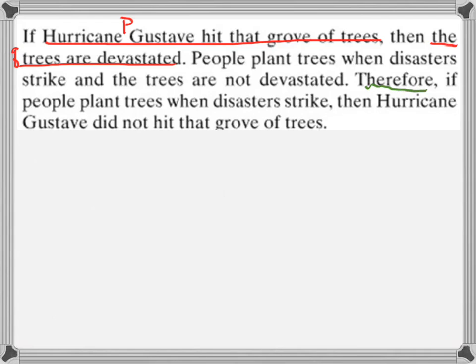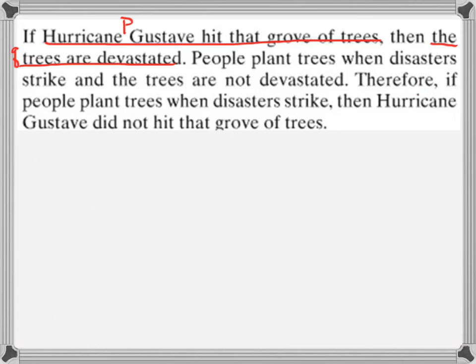Therefore, if people plant trees when disasters strike, then Hurricane Gustav did not hit the grove of trees. All right. Now, we're not going to try to make sense out of if this is true or valid or what exactly is being said. What we want to focus on is simply identifying statements, and then we'll worry about whether this is true or false as an overall argument.